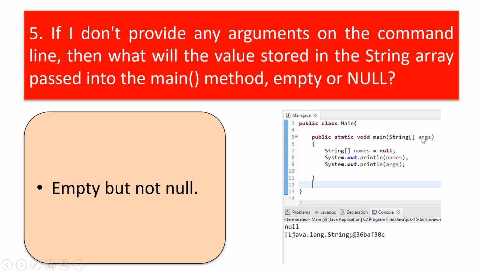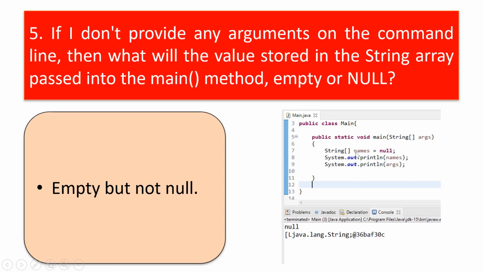So whenever I didn't give any command line argument, the question is what will happen to this args variable, whether it is empty or null. It is empty but not null. That is the answer. To justify this answer, I have created a code. Whenever we run a code with the help of an IDE like Eclipse, we are not giving any command line argument by default. So when running this code in Eclipse IDE, we assume that we don't give any command line argument, and hence the answer we get for this code is the answer for this question.